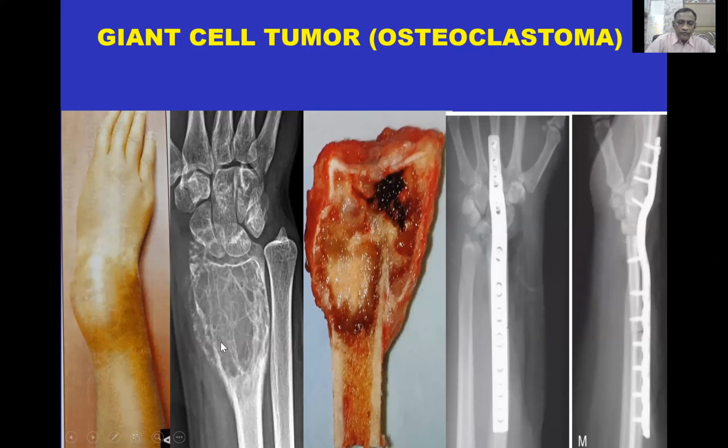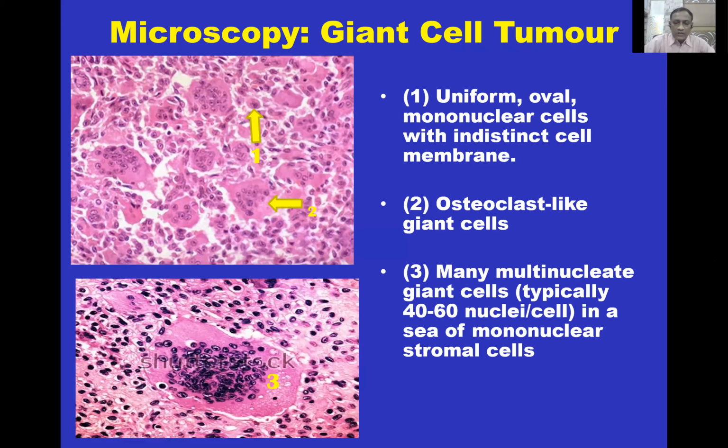This is the high power view of a giant cell, which shows 40 to 60 nuclei, which are situated in the central part of mononuclear stromal cells. In Langerhans type of giant cell, the nuclei are situated in the peripheral part.